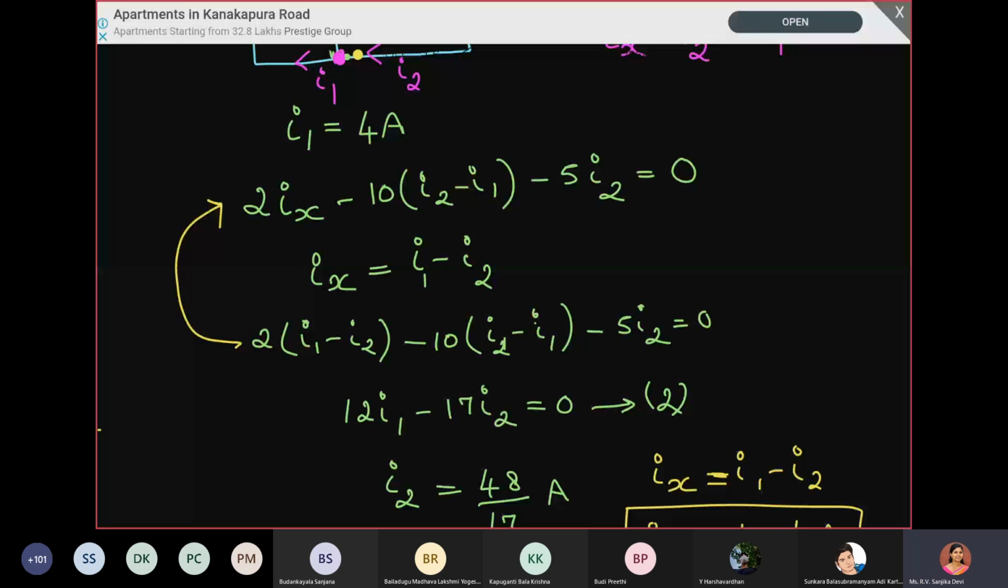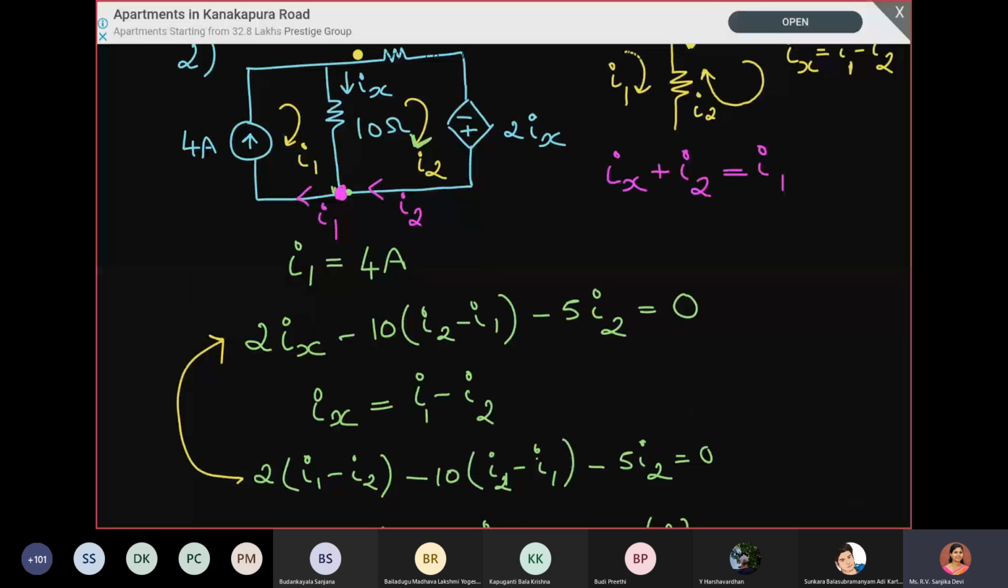So for this numerical, there are two loops, and in that one current we already determined. So we require only one more equation. But since there is a dependent source Ix, we are finding Ix in terms of I1 and I2, and solving it. So finally, we got Ix as 1.176 ampere. Okay.